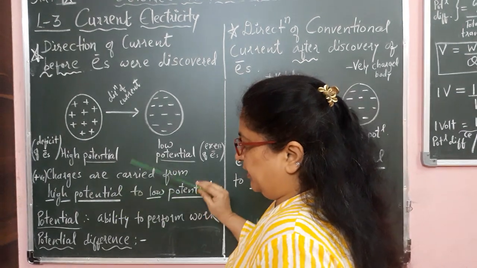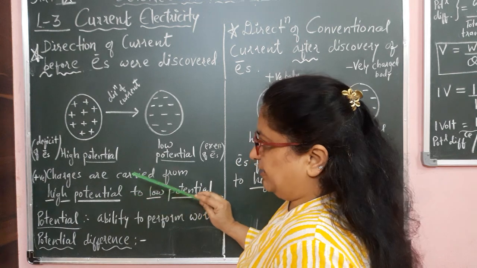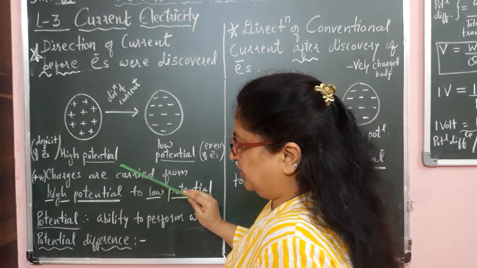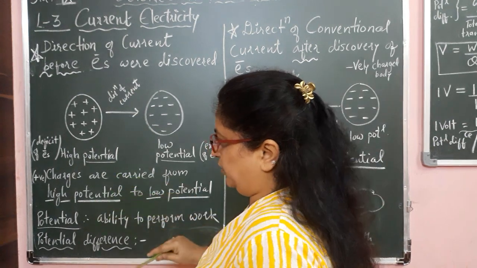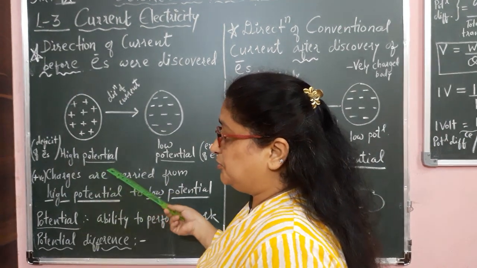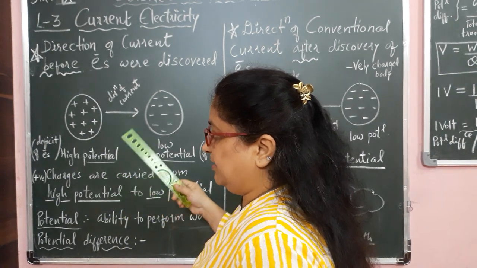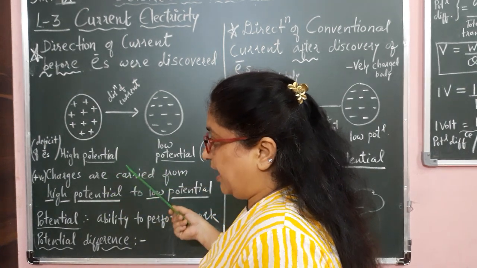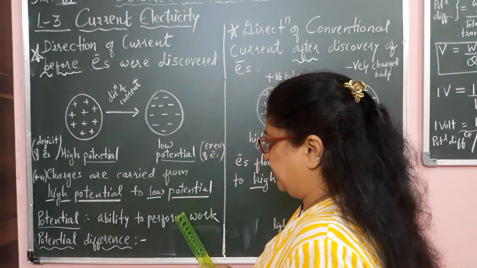Suppose now there is a lockdown, so you are indoors, your activities are reduced and you are spending time lazily. We can say that you are at low potential. But if you go out for a picnic, then your activities increase and suddenly your potential is higher. So that is the high and the low potential.